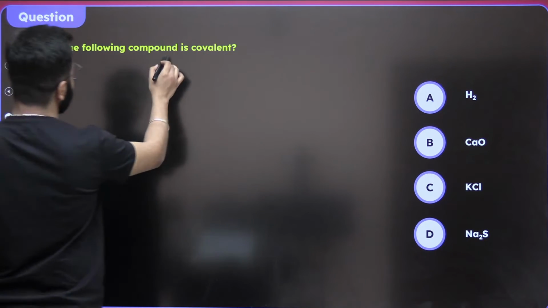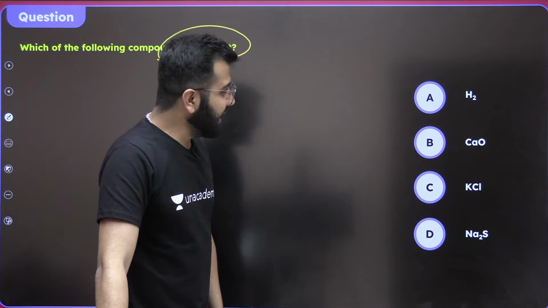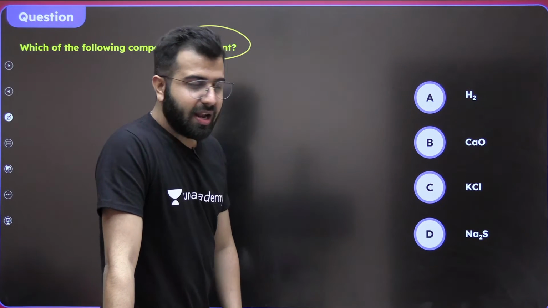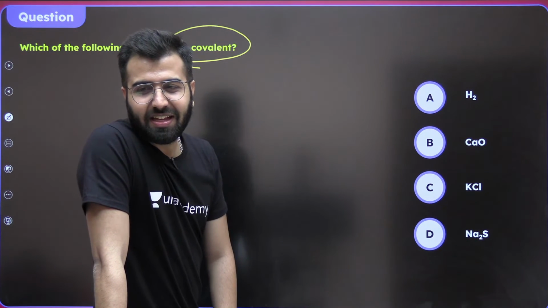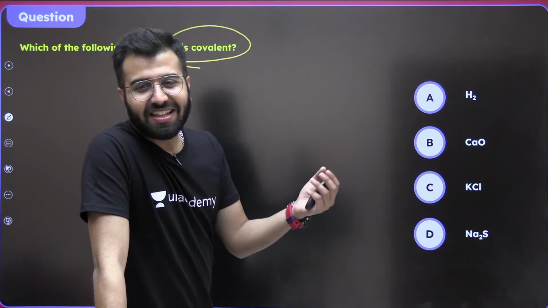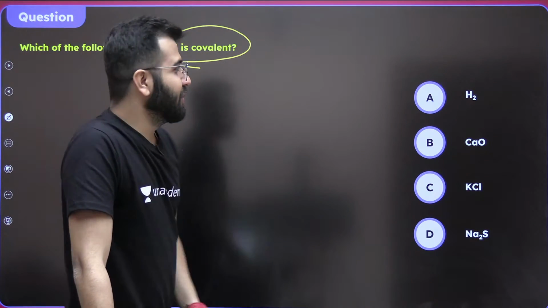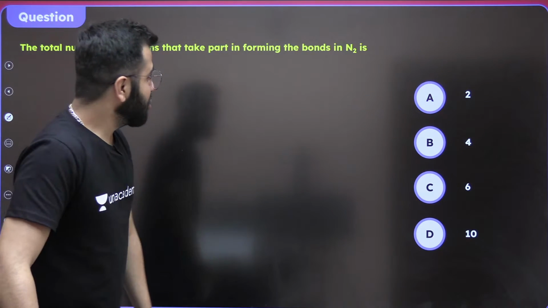Which of the following is covalent? H2, calcium oxide, KCl, sodium sulfide. The delta EN value should be as low as possible. The correct answer to this question is absolutely going to be A, which is hydrogen and hydrogen. Let's talk about the next one.